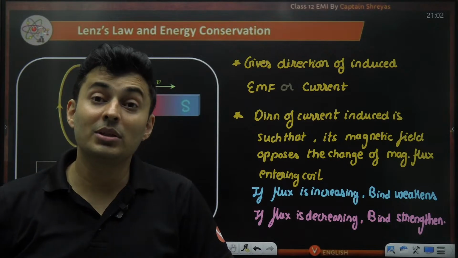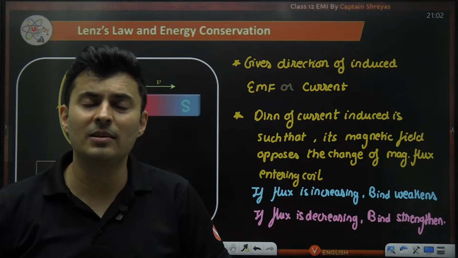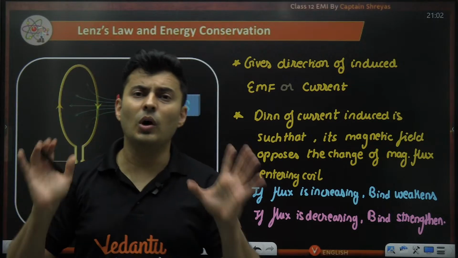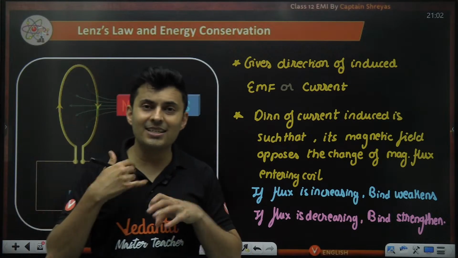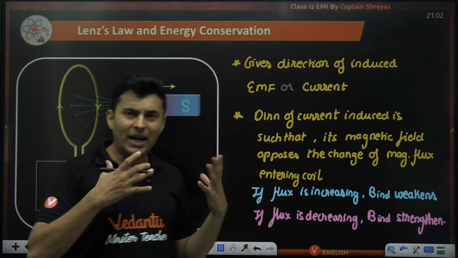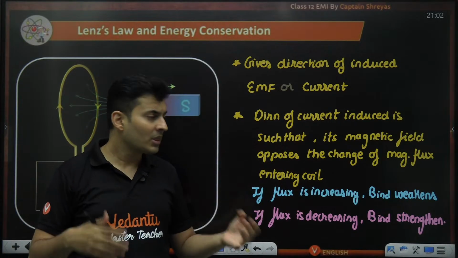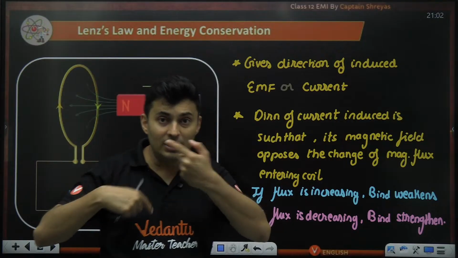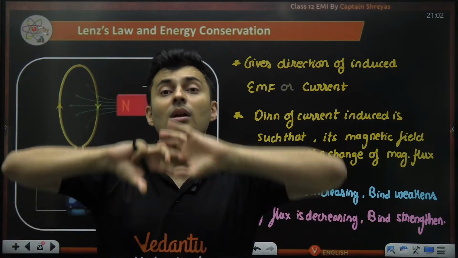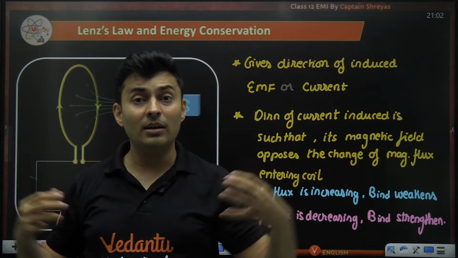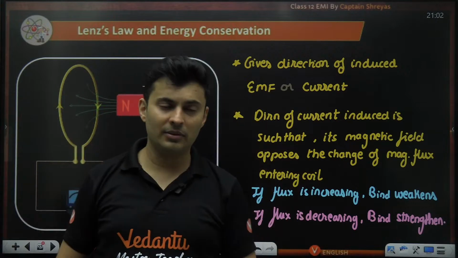So that is exactly what Lenz's law does. It is always opposing whatever changes are happening. If the flux which is entering inside is becoming stronger, then the current created inside will create its own magnetic field which will try to weaken it.